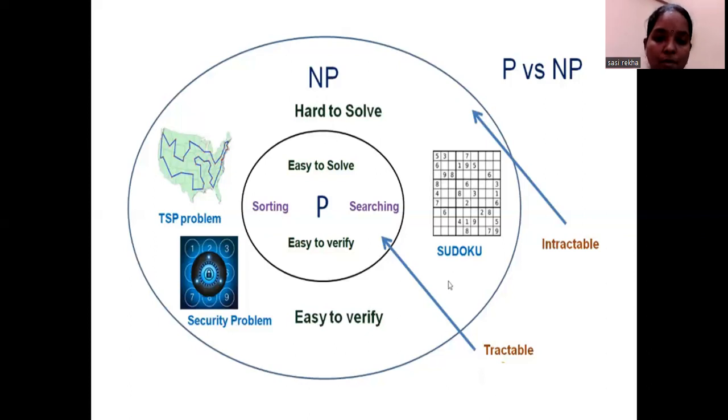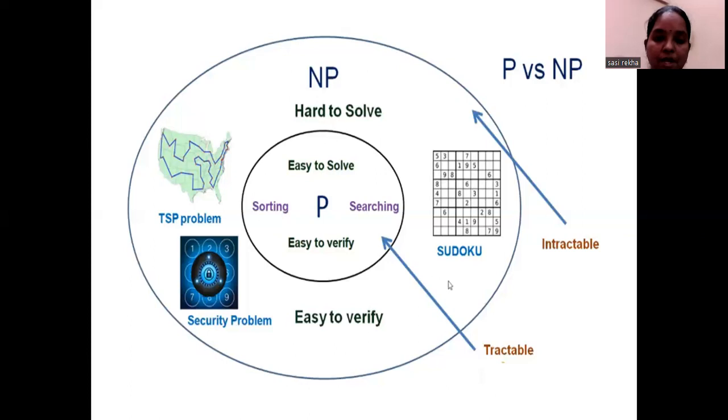What we mean by polynomial time is the time required being less than exponential time. We discussed the order of time complexity in unit 1. Start with constant time complexity, linear time complexity, and logarithmic. These are the time complexities that come under lesser than exponential time. These types of problems we call polynomial class problems, and these problems are always tractable.